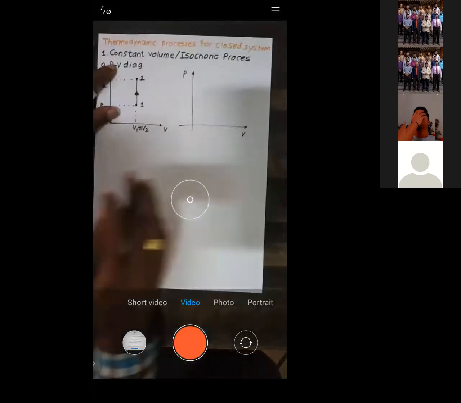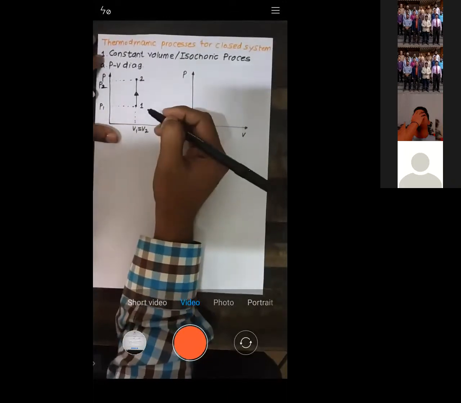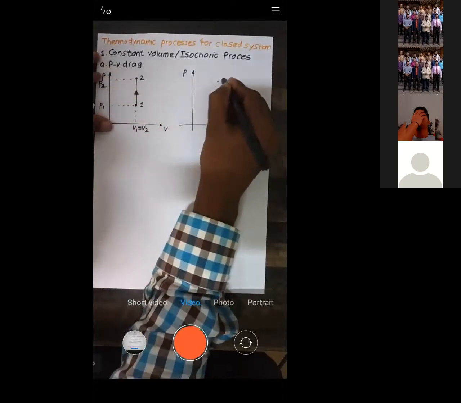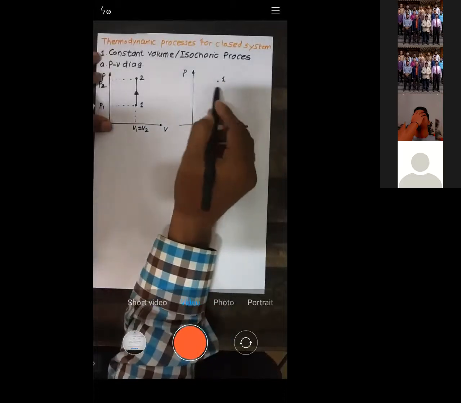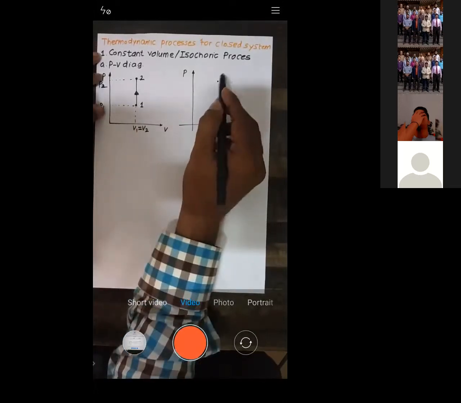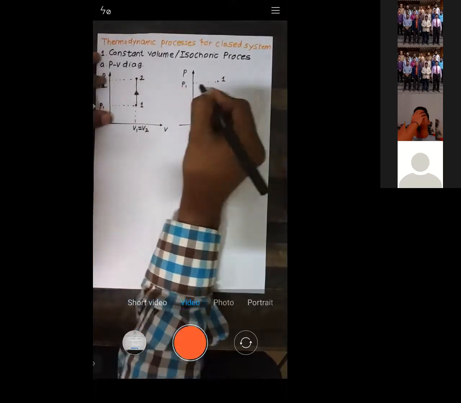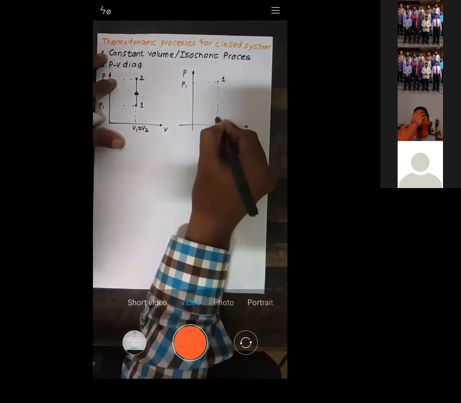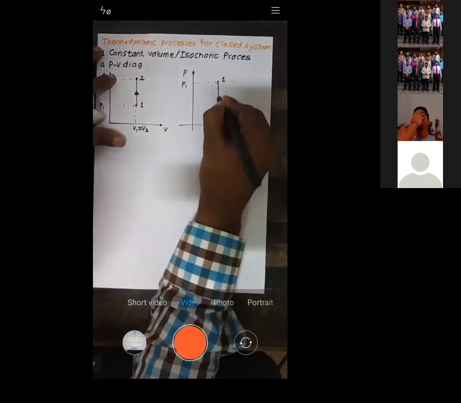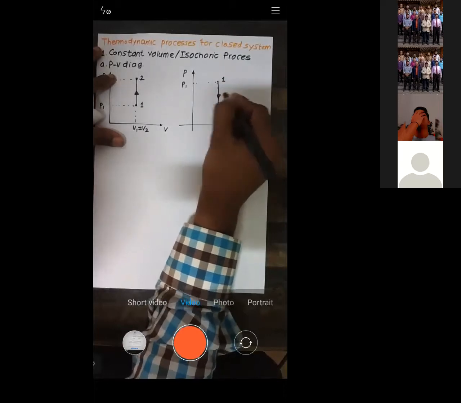Okay, now let us move on. You might have the doubt: sir, why are we going vertically upward? We can also move vertically downward, right? That is also true. Let's say initial point one was here. Now let's say I have a different process where I have point number one here, where the pressure is P1 and the volume is V1. Now instead of moving upward, I will move downward and reach point number two here.